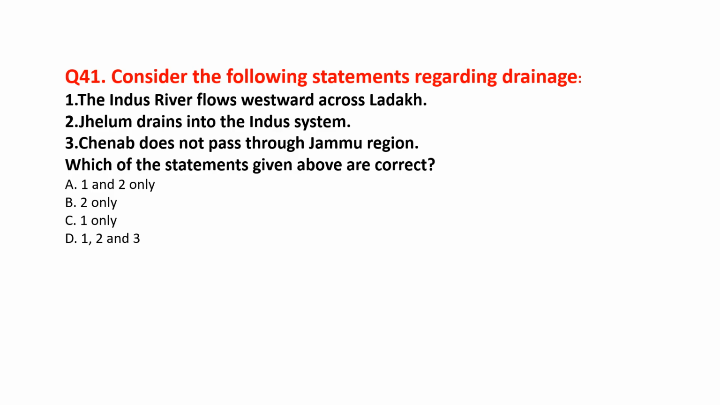And the correct answer will be option A. Indus River flows westward across Ladakh. And statement 2, Jhelum drains into the Indus system. We should see here clearly it says that Chenab does not pass through the Jammu region. Actually, it passes through the Jammu region. So this statement is wrong.